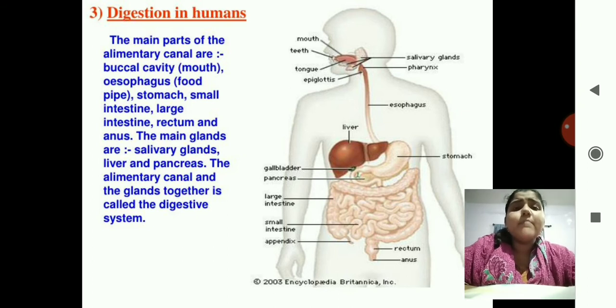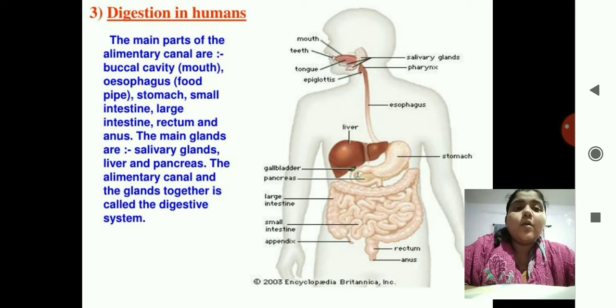So what are the main parts? The buccal cavity. Buccal means the mouth. Then the esophagus, that is the food pipe. Then stomach, small intestine, large intestine, rectum and anus. Okay, the main glands are salivary glands, liver and pancreas. The alimentary canal and the glands together are called the digestive system. That is, the associated glands and the main parts of the alimentary canal are known as the digestive system.